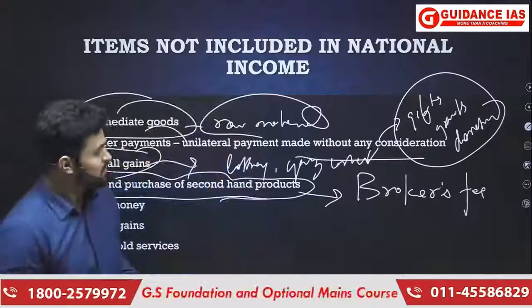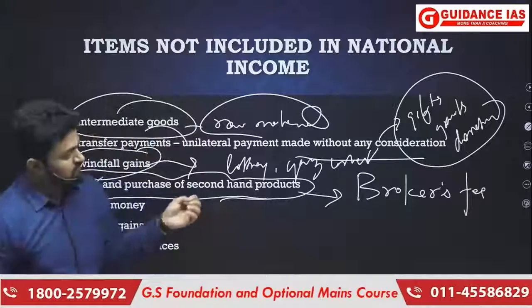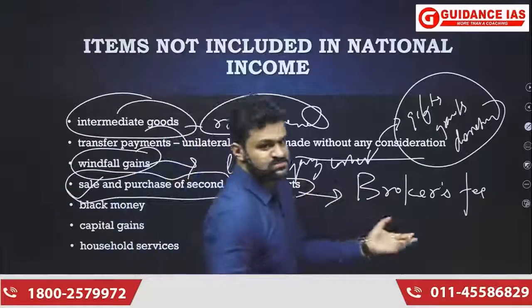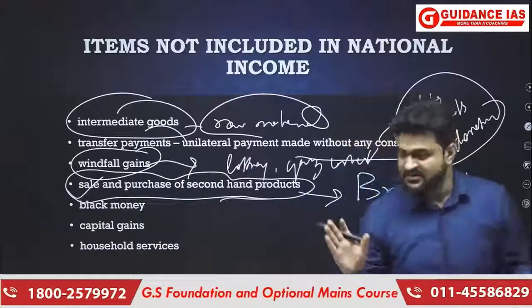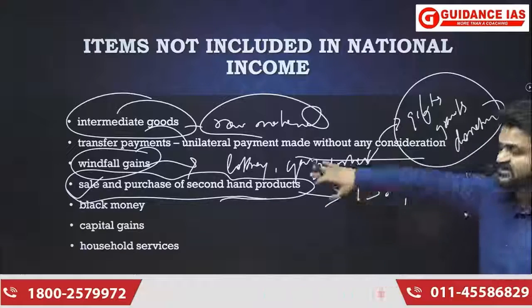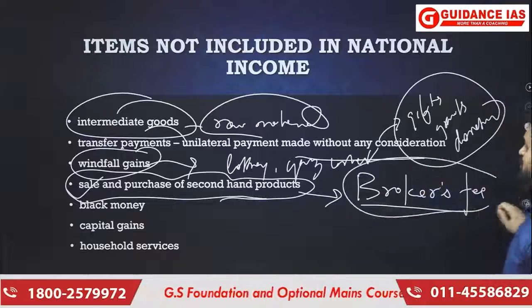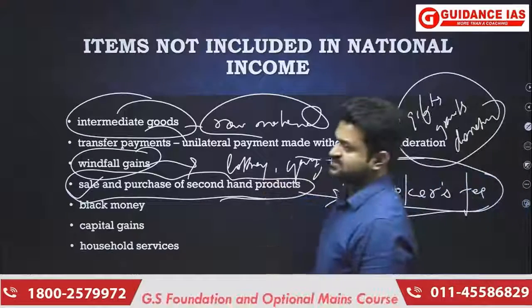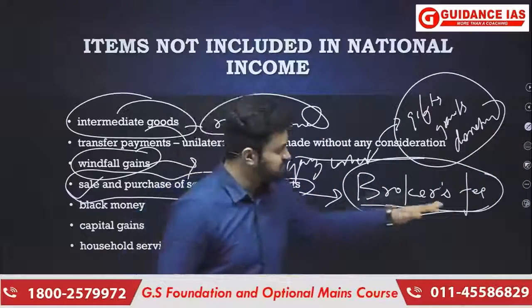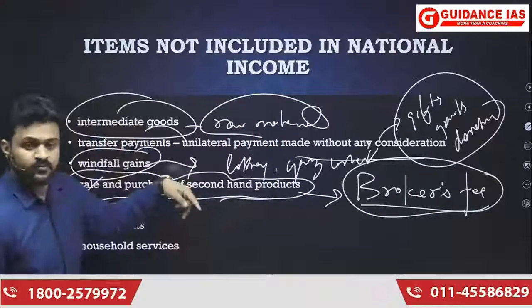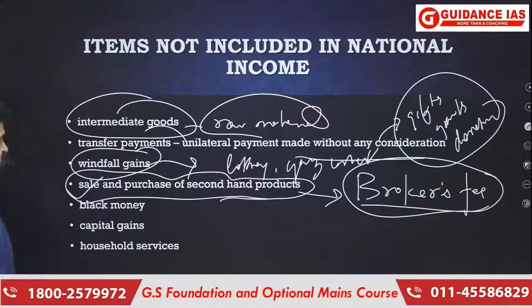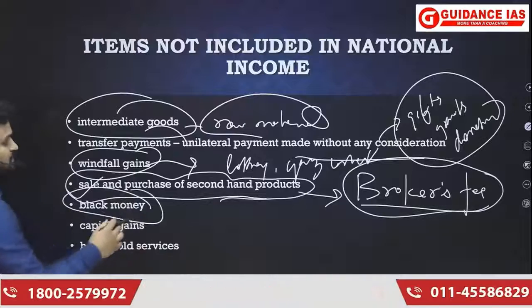Why? Because even though it is a second hand product, that dealer's service, the broker's service, is being generated for the first time for this particular product. So it is a new service which got generated in the sale and purchase of second hand products, and that is why broker's fee is going to become part of national income. Then black money is not included.